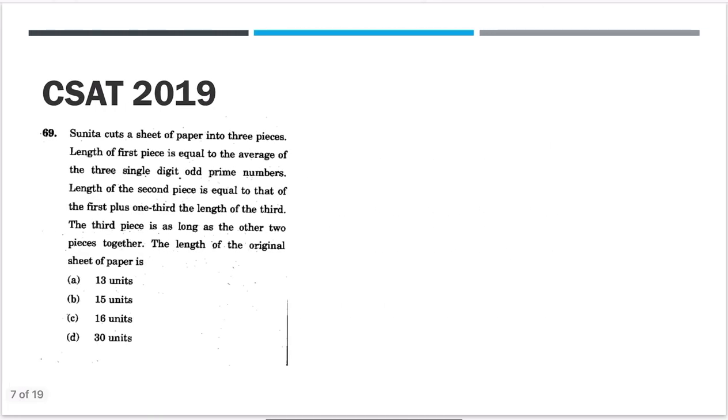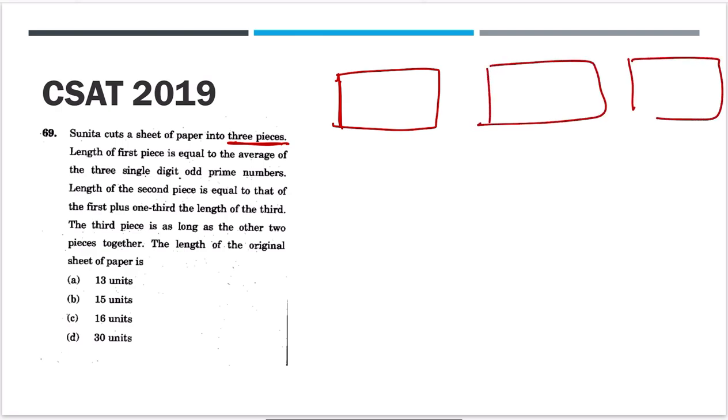Now moving on. This question, let's make it quick, a simple question. Sunita cut a paper into 3 pieces. See, don't get disheartened by a long question. Longer questions are easier because they give you a lot of things in the question itself that will be easy to solve for you. So Sunita cut a paper into 3 pieces. So I have 3 pieces, and these 3 pieces are of different lengths.